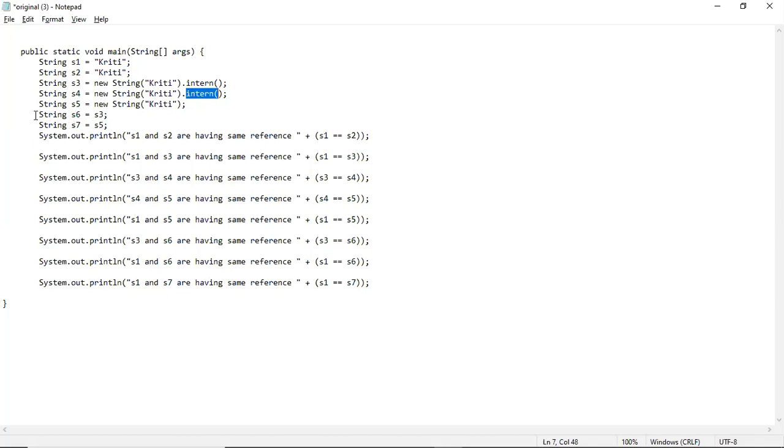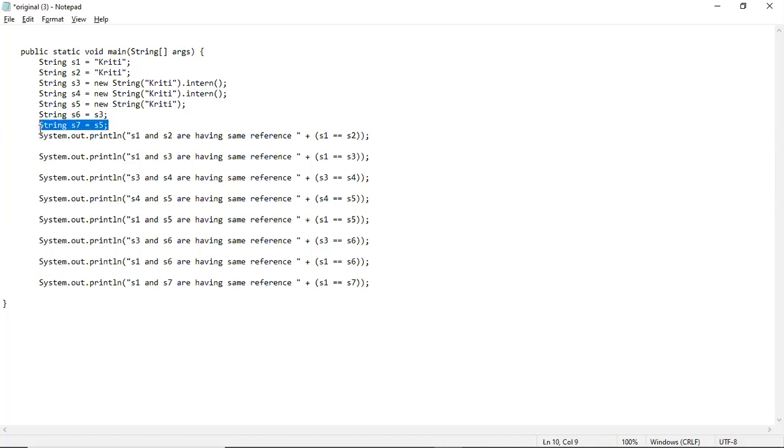One question could be, if string S6 is equal to string S3, then what will be the output? Are they the same or not? String S6 is just pointing to string S3, and string S3 is new string Kriti intern. So now the question is, is string S3 equal to string S6? These are just simple print statements. If you know Java, I'm sure you know System.out.println to print the output.